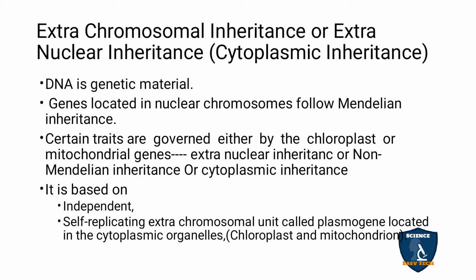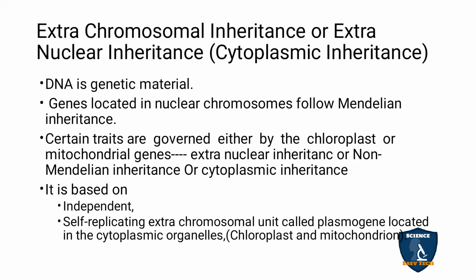And self-replicating extrachromosomal units are called plasmogenes. They are located in the cytoplasmic organelles like chloroplast and mitochondria. So the genes are self-replicating. As I said in the first, they won't depend on nuclear genes, that is nucleus DNA, for replication or to transmit the characters to the next generation.